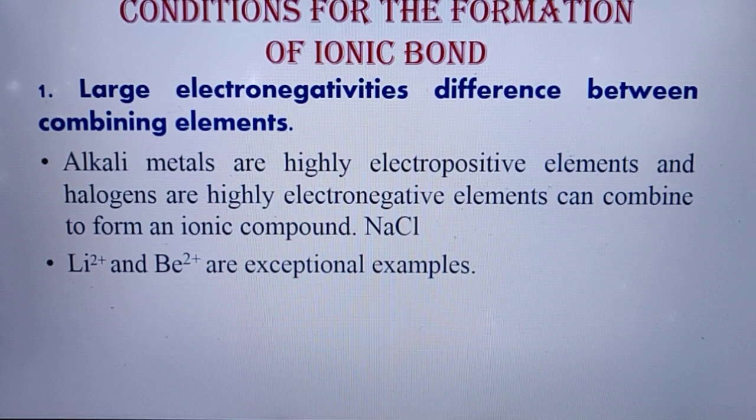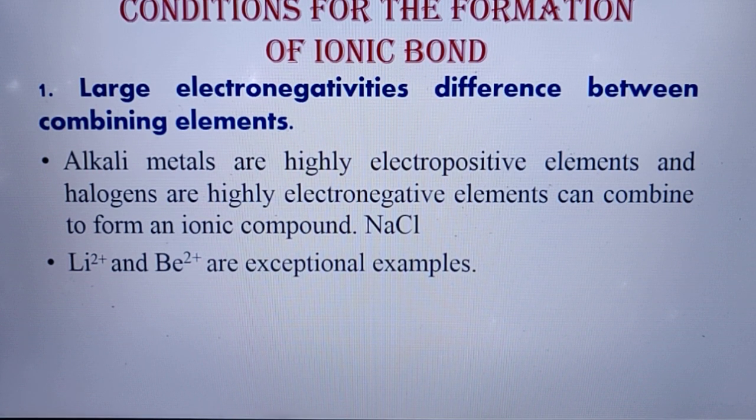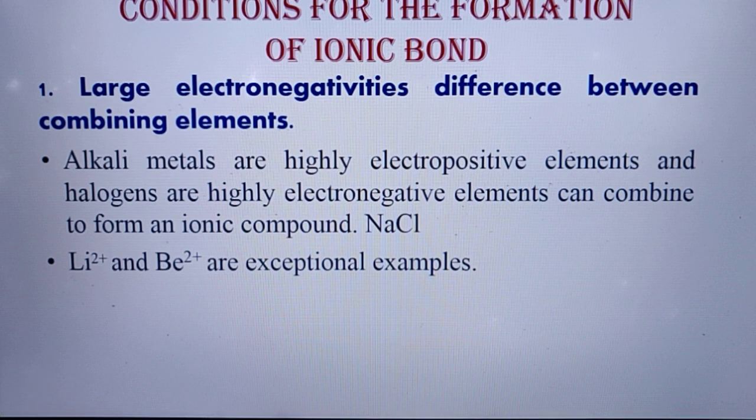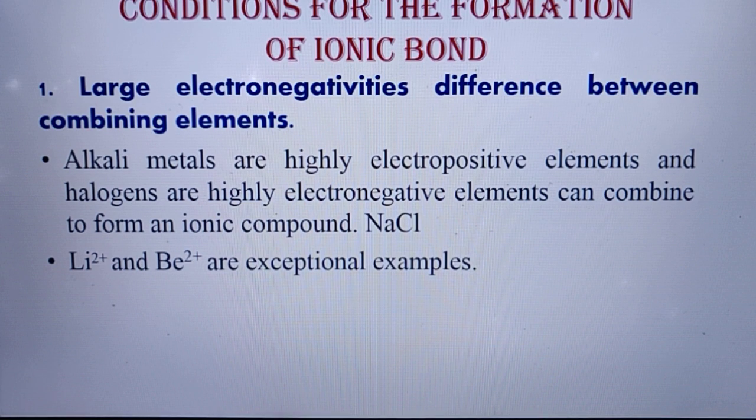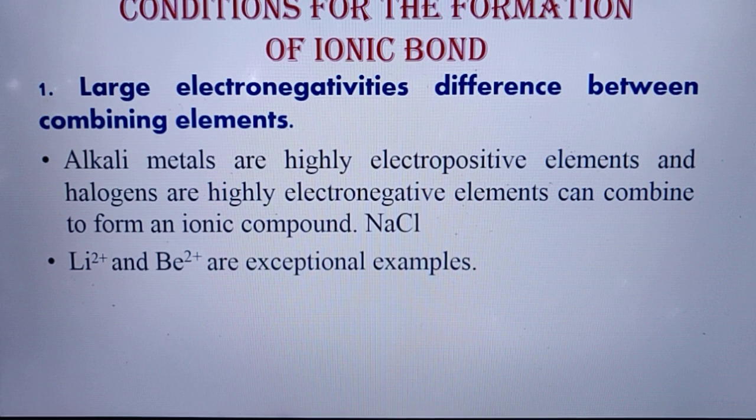For example, all the halogens, nitrogen and oxygen are electronegative atoms, meaning they have a tendency to attract a shared pair of electrons towards themselves. Halogens are highly electronegative elements, and alkali metals are highly electropositive elements, meaning they have a tendency to lose an electron from their valence shell. If they lose their electron, they convert easily into cations. And when halogens attract a shared pair of electrons towards themselves, they convert into anions.